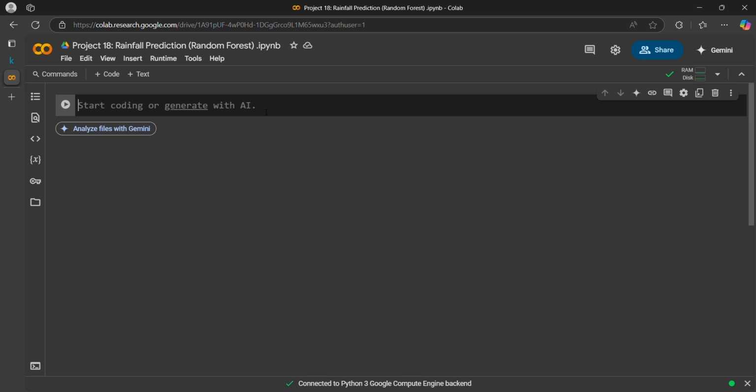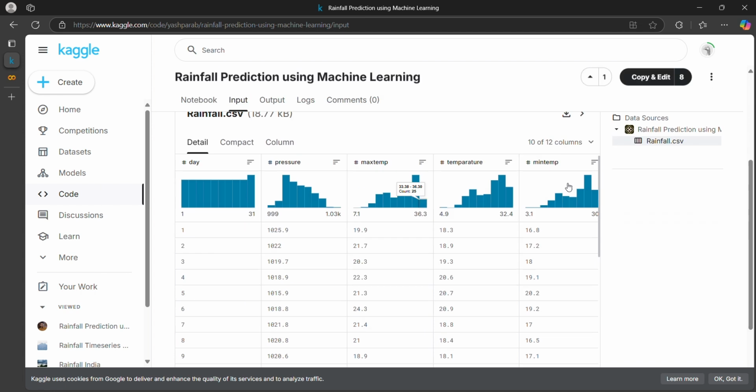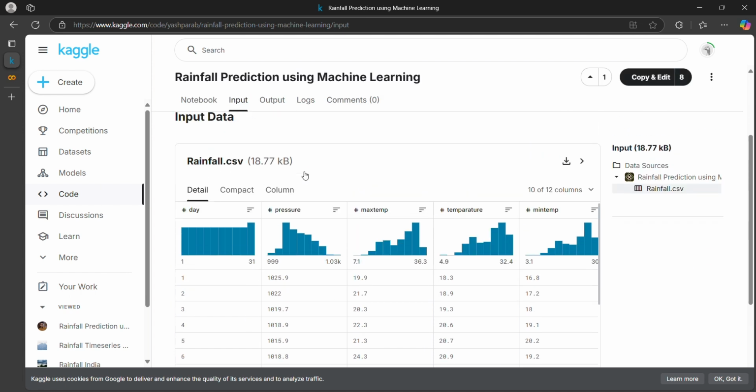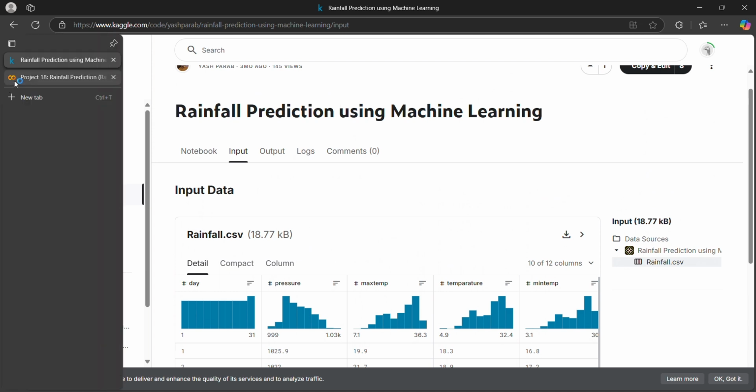Welcome back, friends. So in this video we will be working on project number 18, that is rainfall prediction using random forest. And for this project we will be using the data set provided by Kaggle, and this data has a total of 12 columns, and the link of the data set I will be providing in the description below.